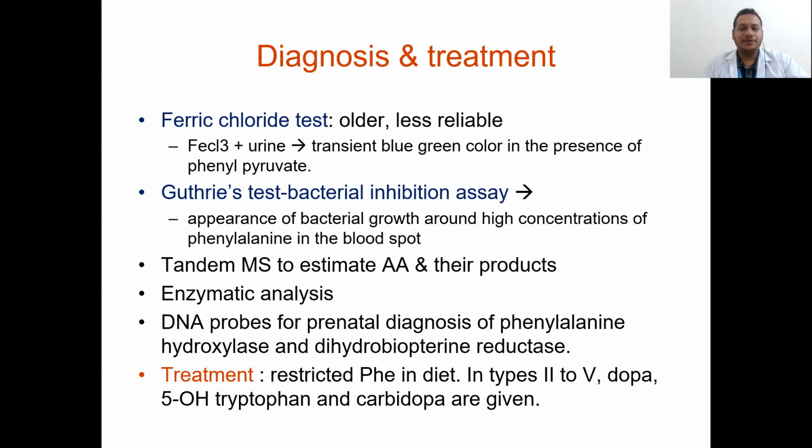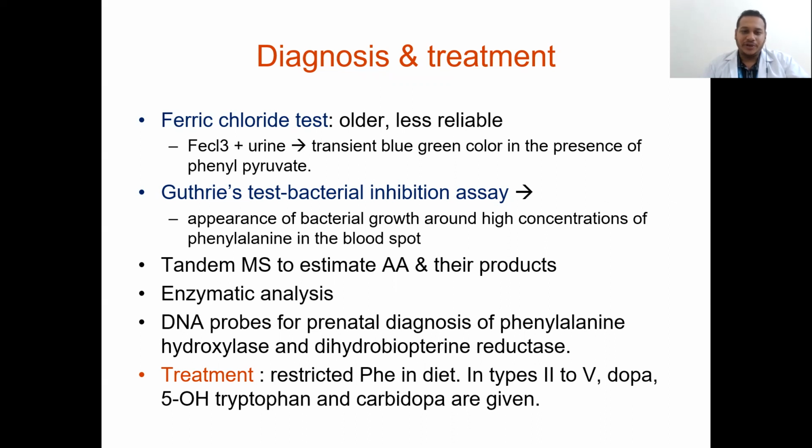So the diagnosis and treatment: the ferric chloride test, which is older and less reliable, is done in urine. It gives a transient blue or green color in the presence of phenylpyruvate. Next is Guthrie's test, which is a bacterial inhibition assay, where bacterial growth appears around a high concentration of phenylalanine in the blood spot.